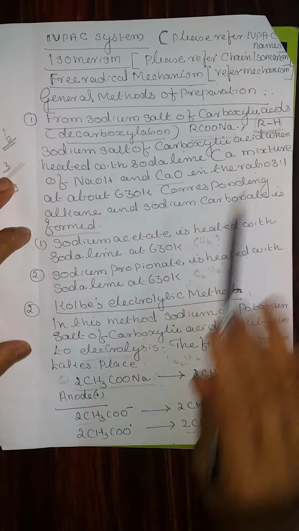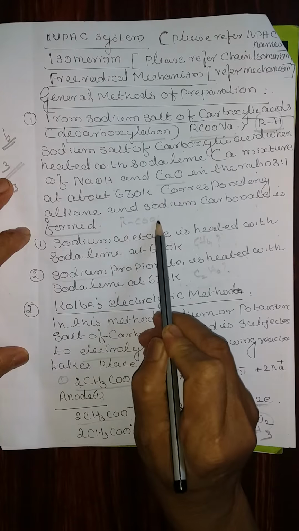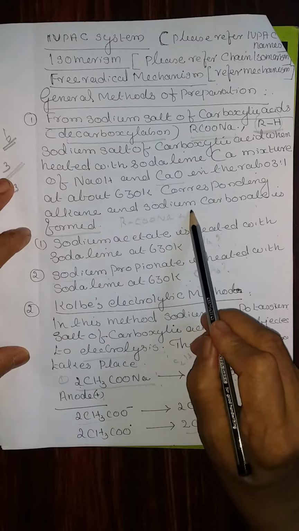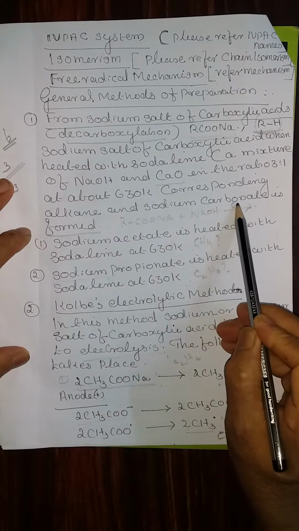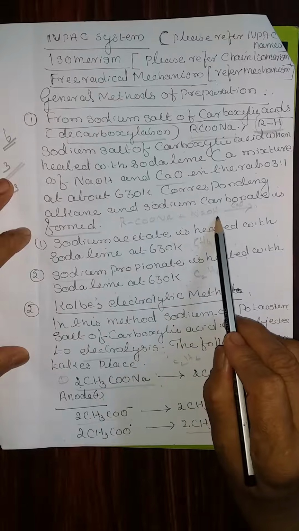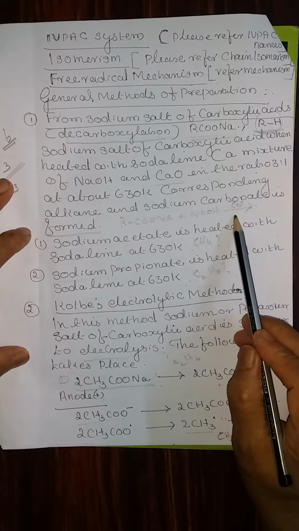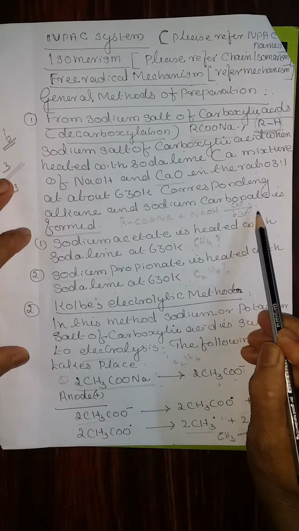Sodium salt of carboxylic acid, that means RCOONa, when heated with soda lime, that is a mixture of sodium hydroxide and calcium oxide. Sodium hydroxide should be written along as a reactant and calcium oxide should be written above the arrow, and the temperature above or below, that is 630 Kelvin.